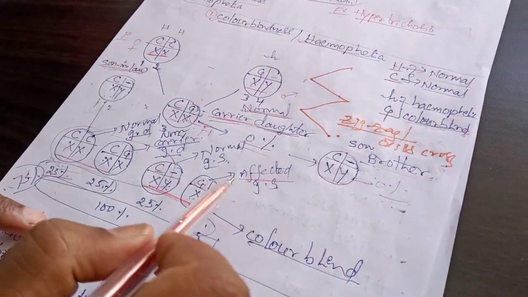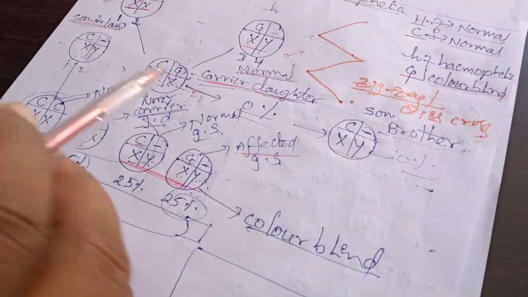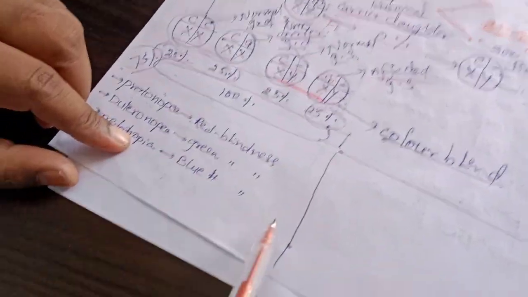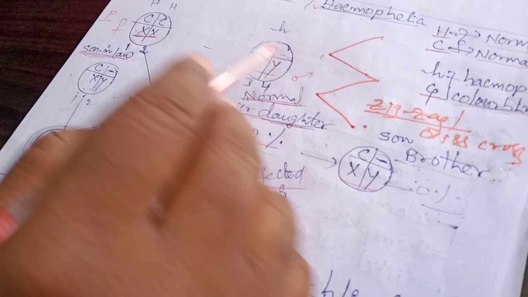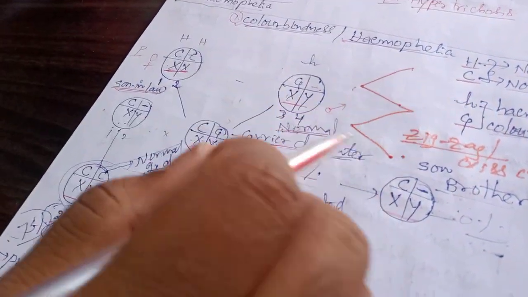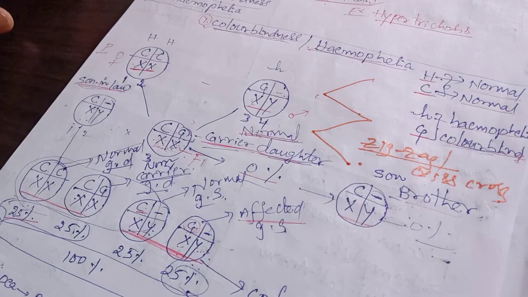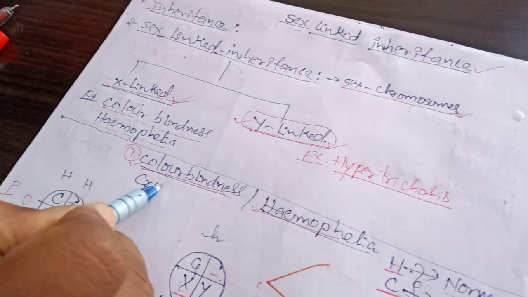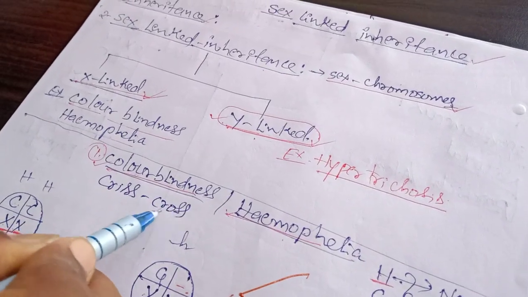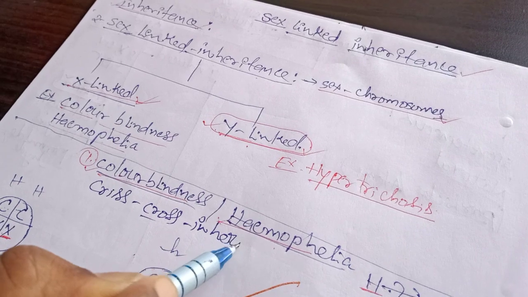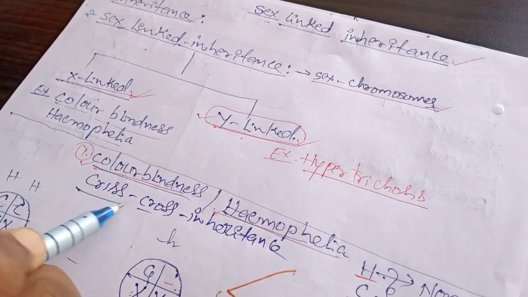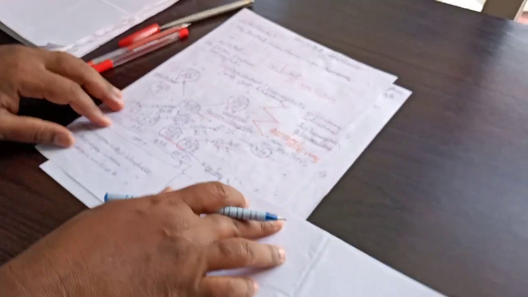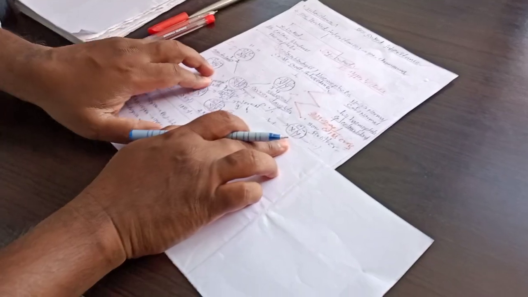That means this affected person is getting the gene from the grandfather. So the movement of this gene is in a zigzag manner or crisscross manner, so this inheritance is also called crisscross inheritance. Crisscross inheritance. Next, Nana, this one is a shortcut method, a simple method I can explain to you.